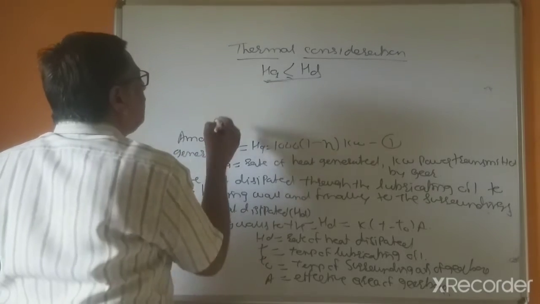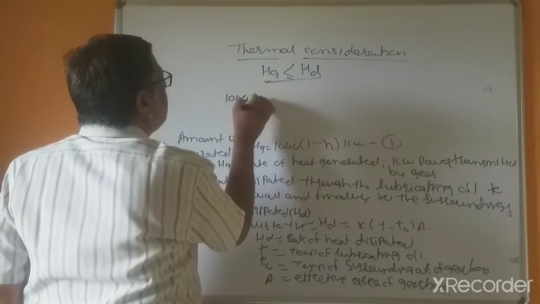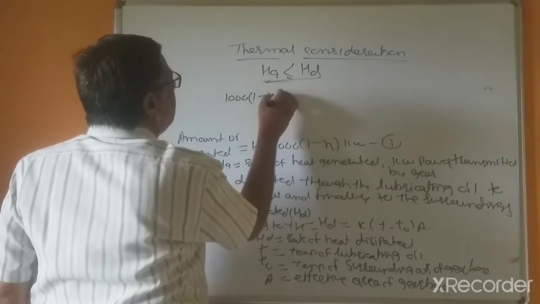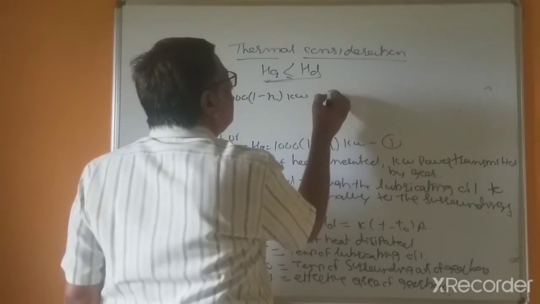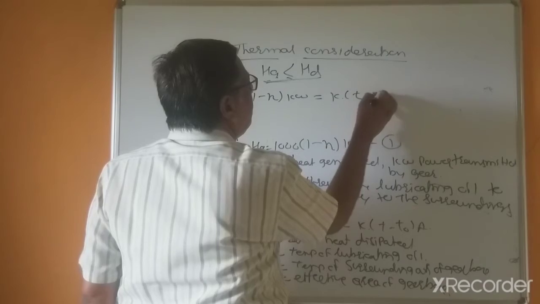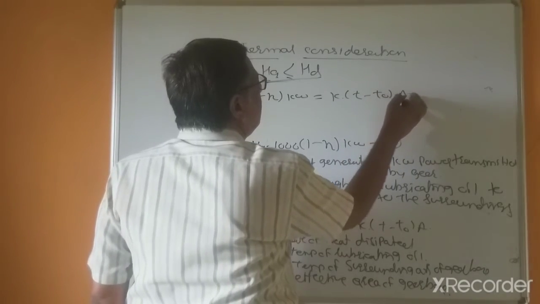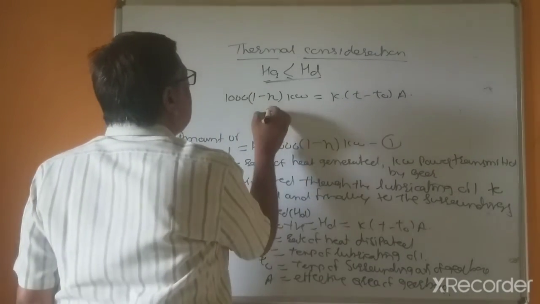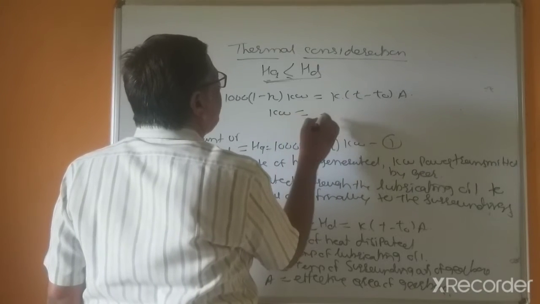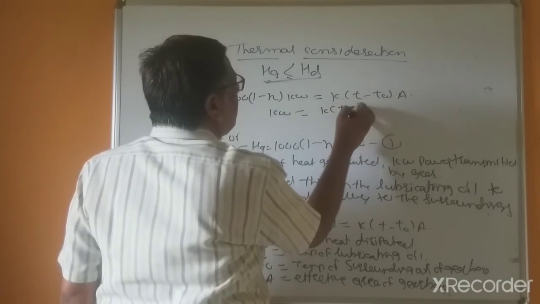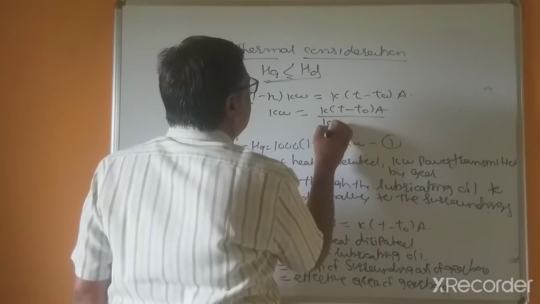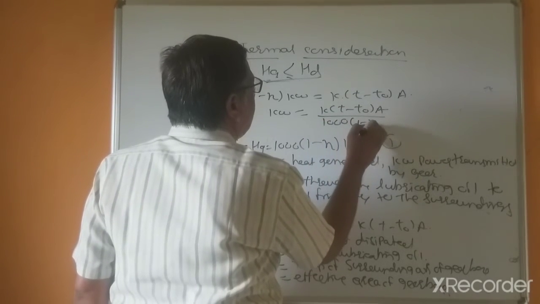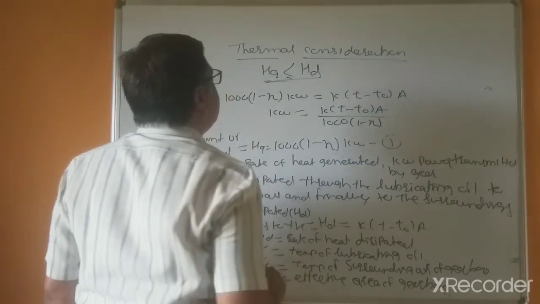Now Hg equal to 1000 (1 minus efficiency) into kilowatt equals K (T minus T0) into A. Or the same equation we can write as kilowatt equals K (T minus T0) into A divided by 1000 (1 minus efficiency).